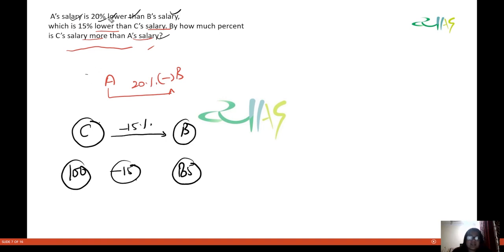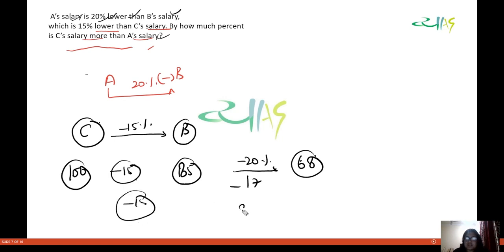A's salary is 20% lower than B's salary. So again minus 20%. So that means minus 17. So the salary becomes 68. So the total change is 32. Now it is asking by what percent C's salary is more than A's salary. So A's salary is 68, so 32 by 68 into 100.